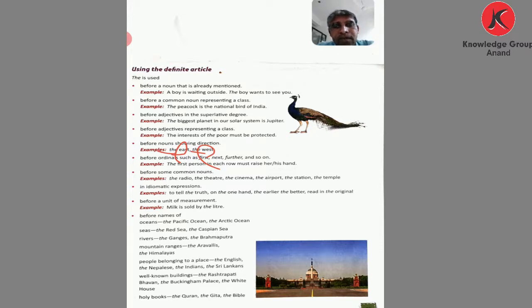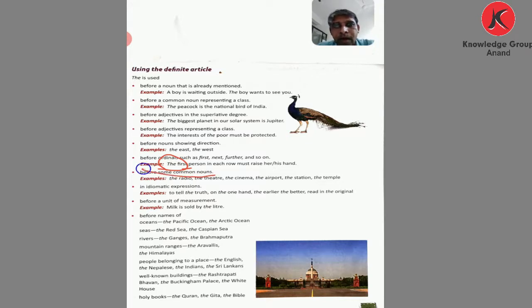Before ordinals such as first, second, third, fourth, next, further, we use the. So we use the before ordinal numbers: the first person, the last person, the third person.